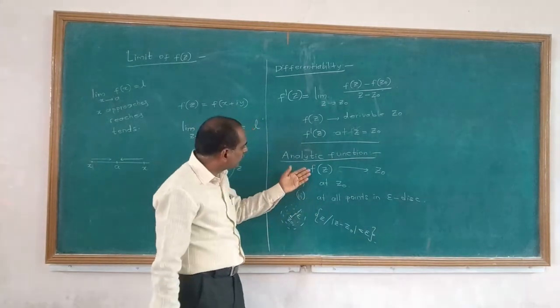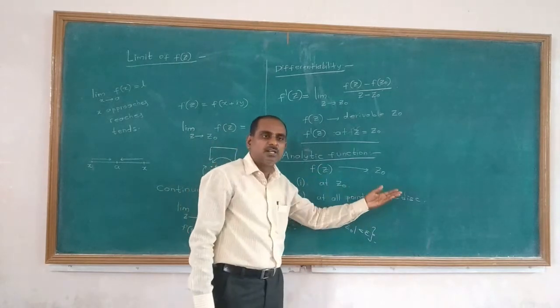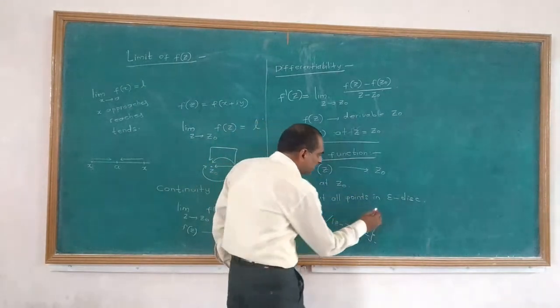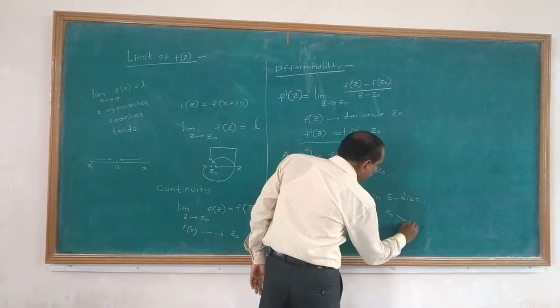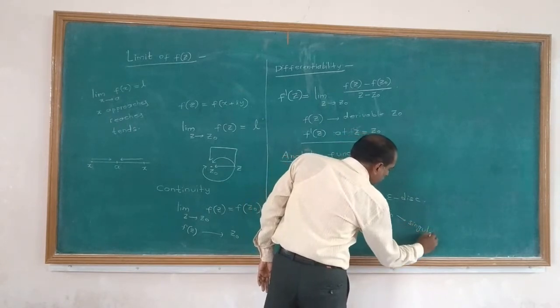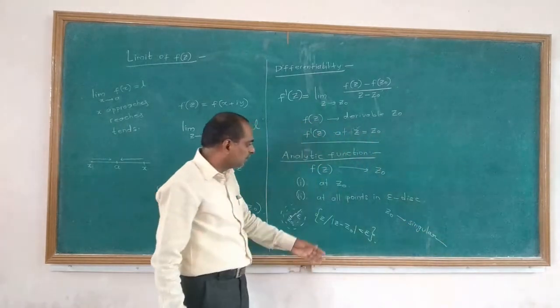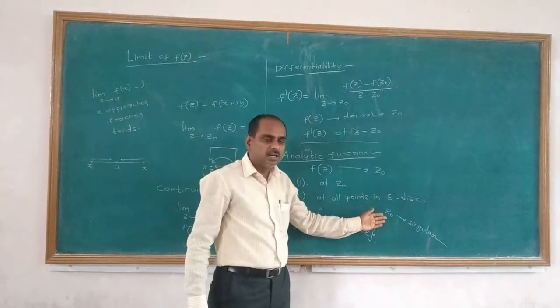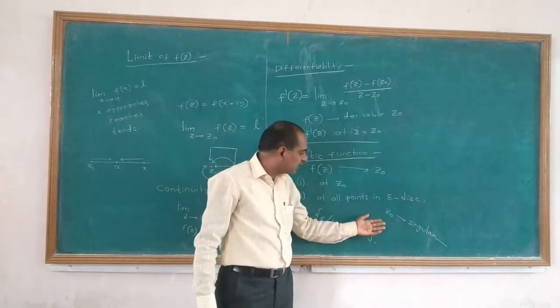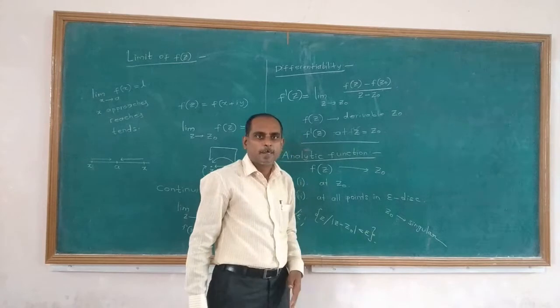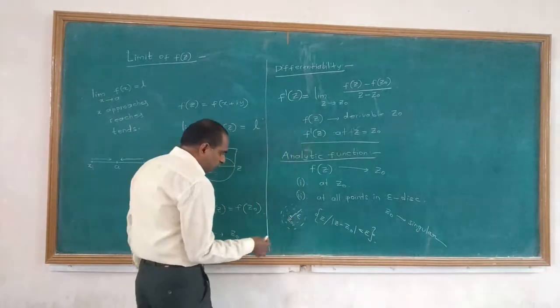Now, for example, if f of z is not differentiable at a particular point z0, then that point z0 is called a singular point. So there is one more definition.